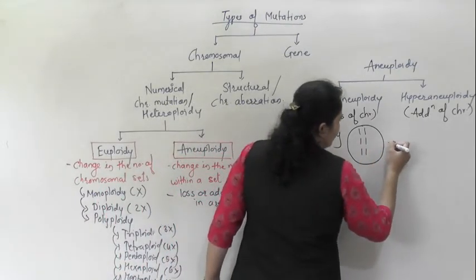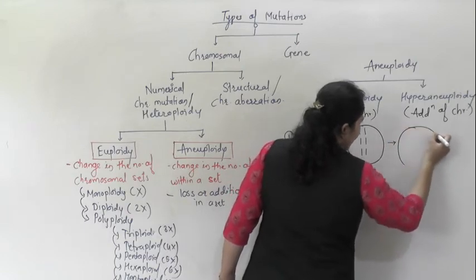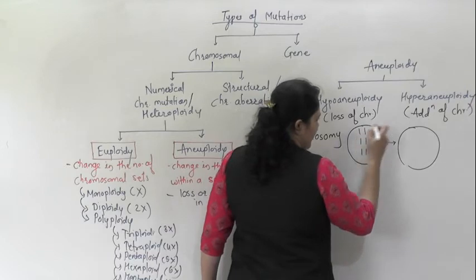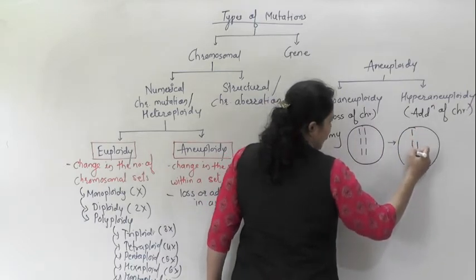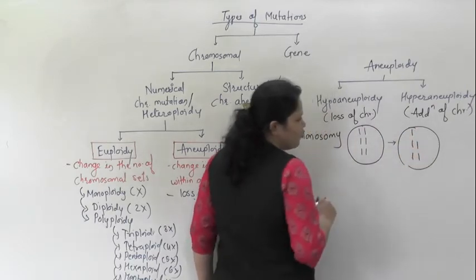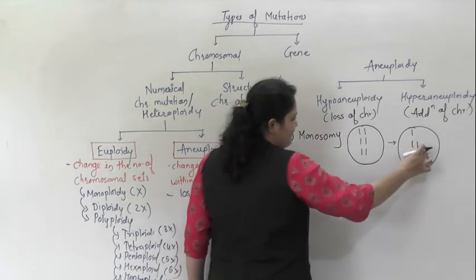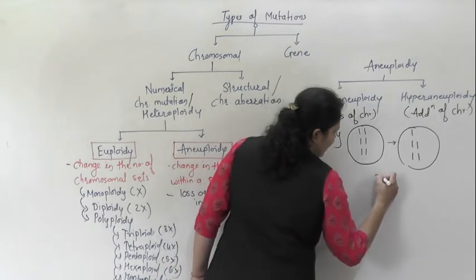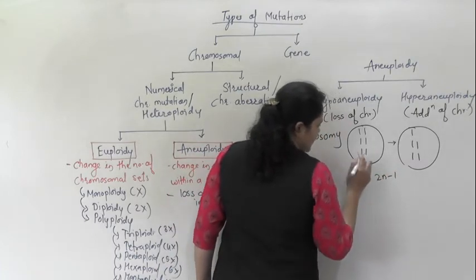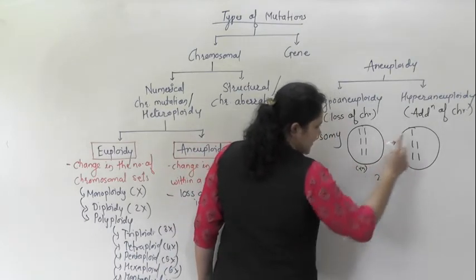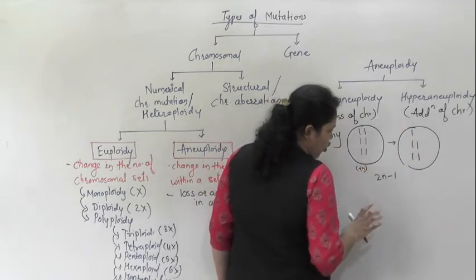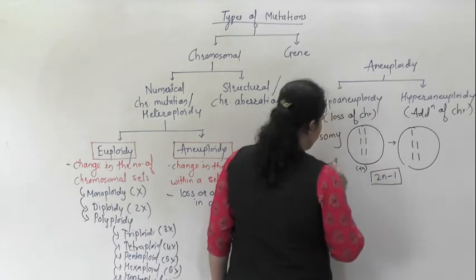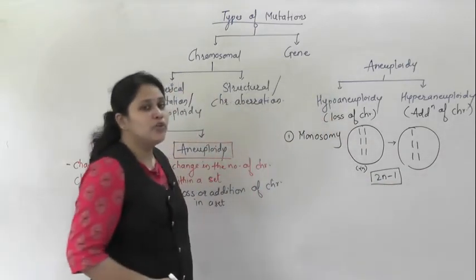Whenever one chromosome is deleted, how does it look? Suppose the chromosome from the first pair got deleted. Now in the cell there are only 5 chromosomes. This condition is written as 2n minus 1. This is a normal diploid cell. One chromosome has been lost, so that condition is written as 2n minus 1. So monosomy means 2n minus 1.